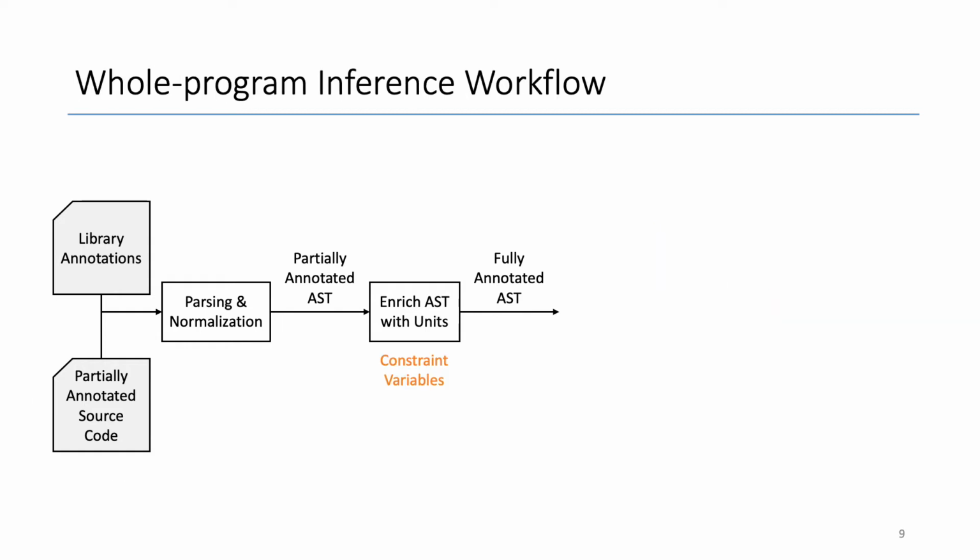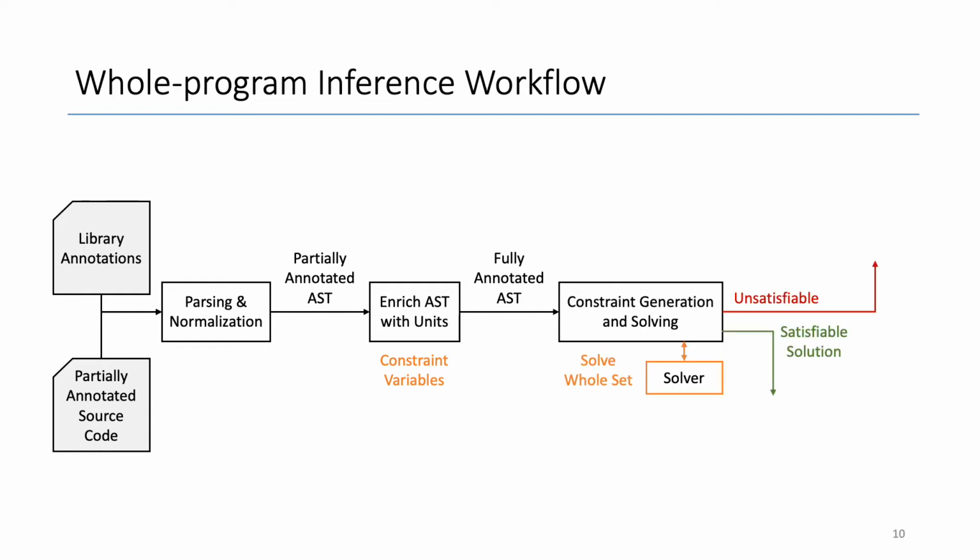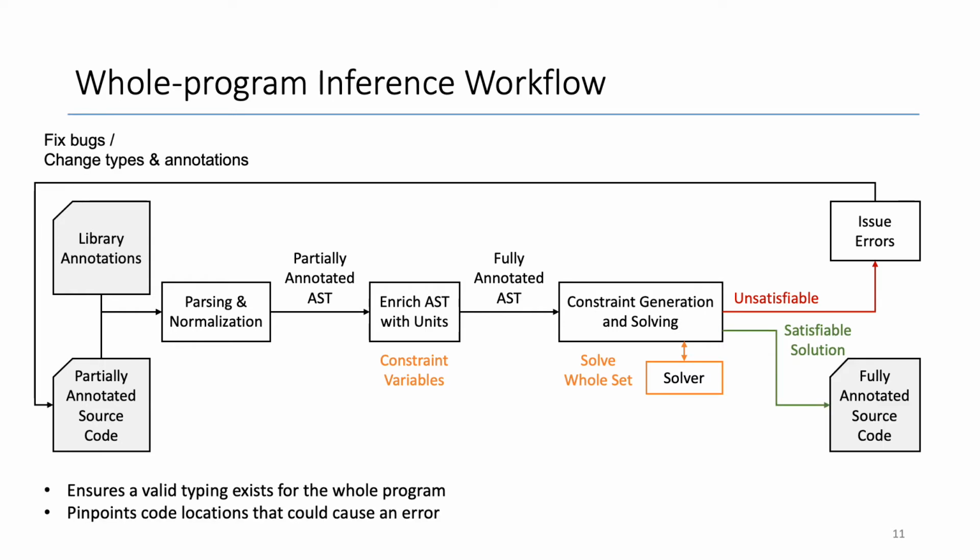In whole program type inference mode, instead of applying defaults, constraint variables are generated for the missing annotations in the AST, which are placeholders for concrete units. The mandatory constraints that are generated are the same as the ones generated in modular type checking mode. The constraints for the whole program are collected and solved together by a Max-SMT solver. Multiple type-safe solutions are possible in inference mode, and as long as a solution exists, inference will succeed. If inference fails, then a set of unsatisfiable constraints is provided. This mode ensures a valid typing exists for the whole program.